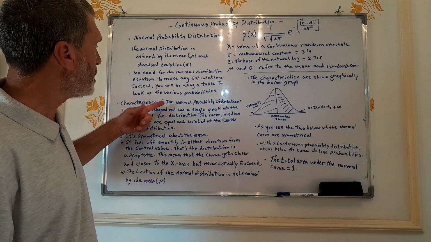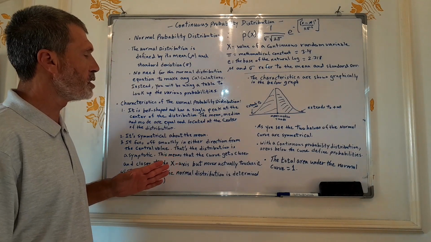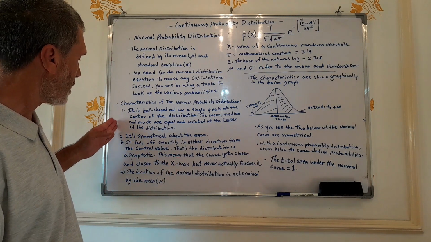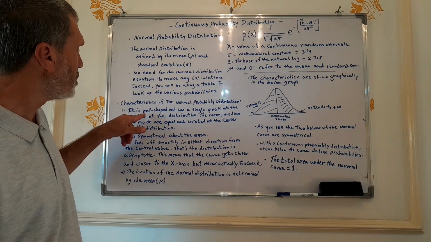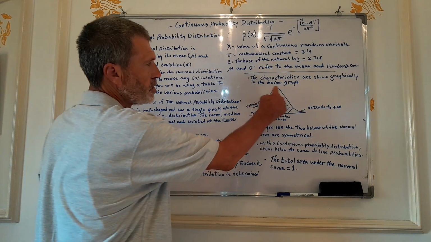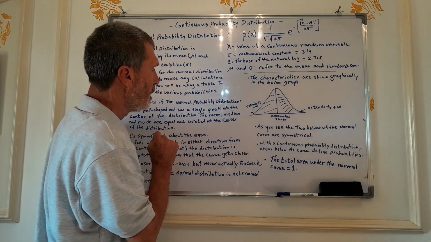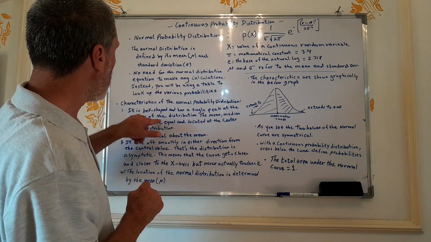Let's look at the characteristics of the normal probability distribution. Of course, the normal distribution consists of the following characteristics. The first one, as you see, is that it is bell-shaped and has a single peak. This is a normal distribution. It has a single peak over here, at the center of the distribution.